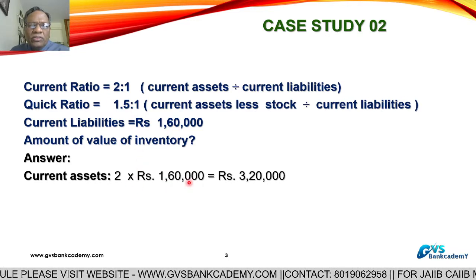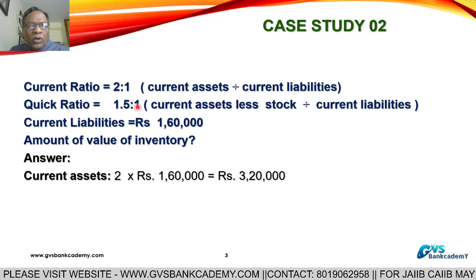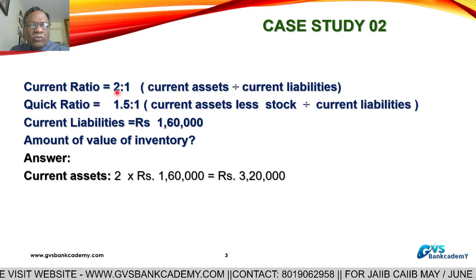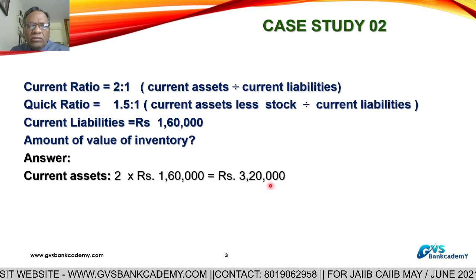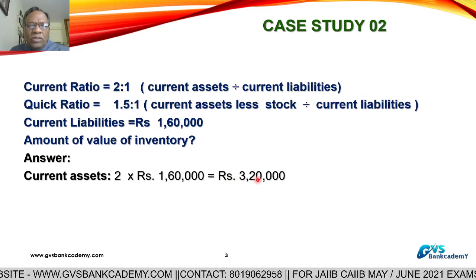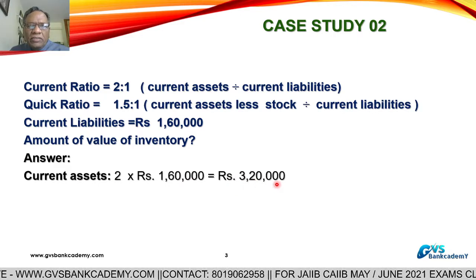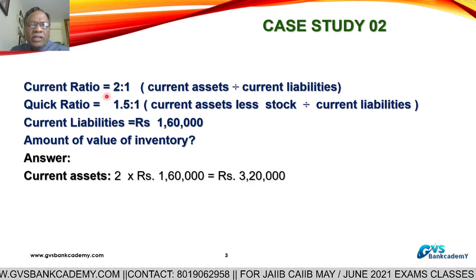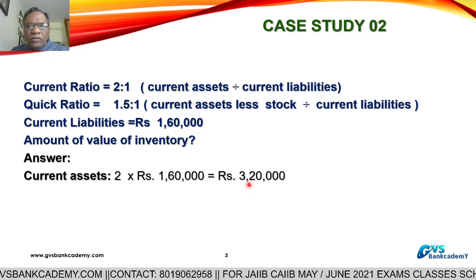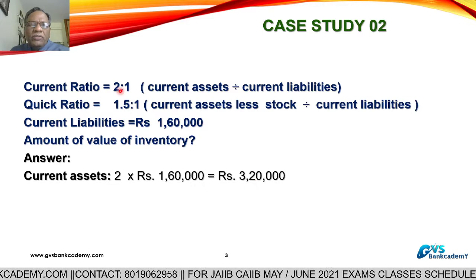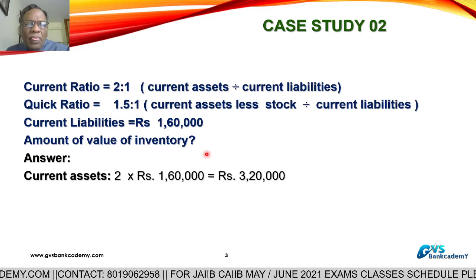2 into 1,60,000. Current liability 1, current assets are 2. So 2 is equal to 3,20,000. 1,60,000 into 2, 3,20,000 current assets. Current assets 3,20,000, current liability is 1,60,000. Then you will get a current ratio of 2:1. 3,20,000 divided by 1,60,000, you will get 2:1.